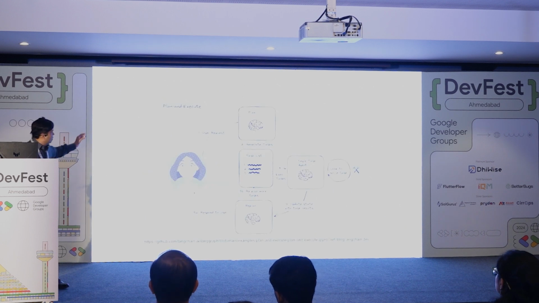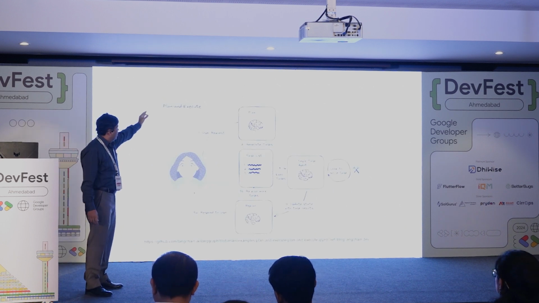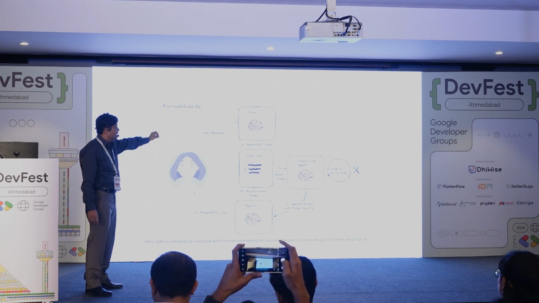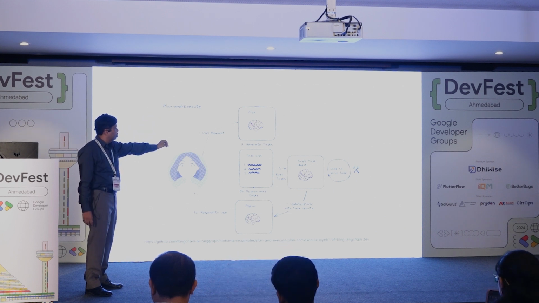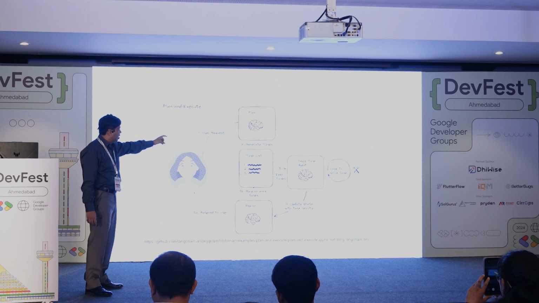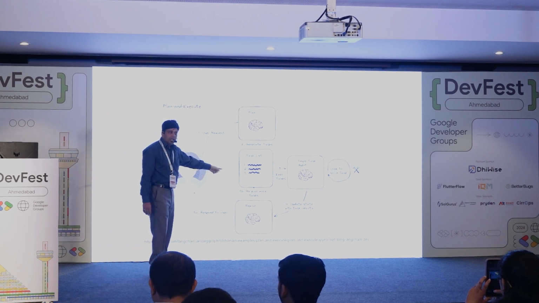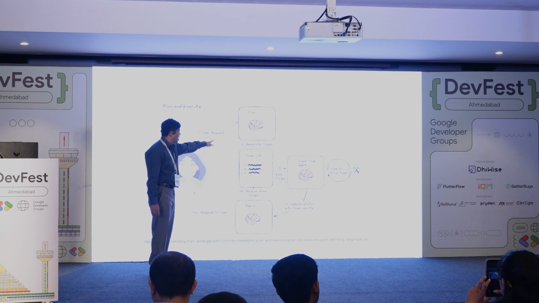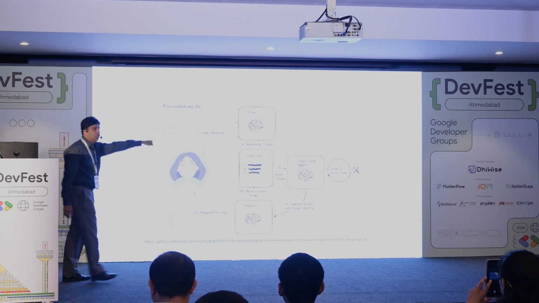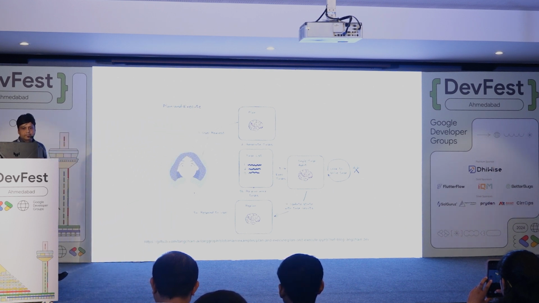So this is how it works. Basically, a user comes and gives a request. Then it plans, it generates tasks, and then it starts executing these tasks one by one. Then it reflects, and if anything is wrong, it replans. So this is how the agentic flow is. This is how the agent works.